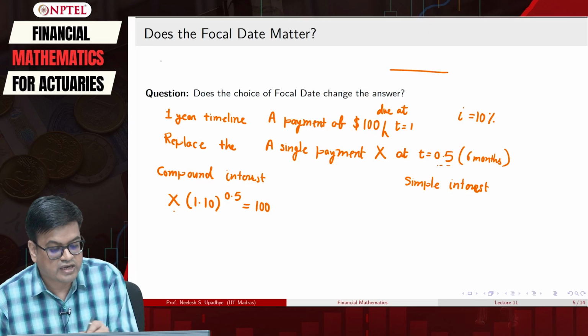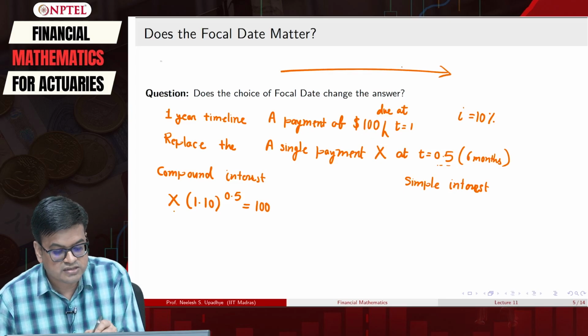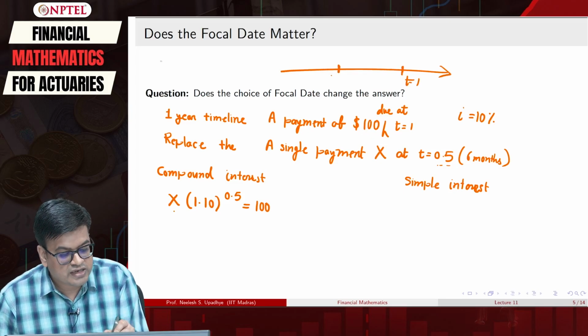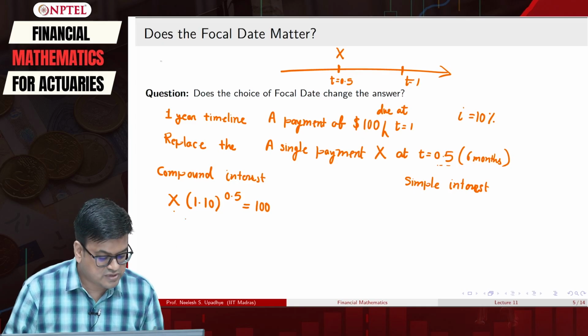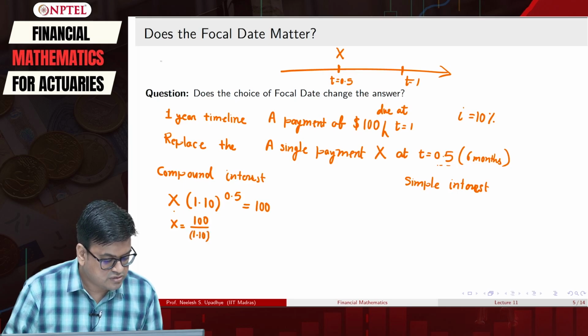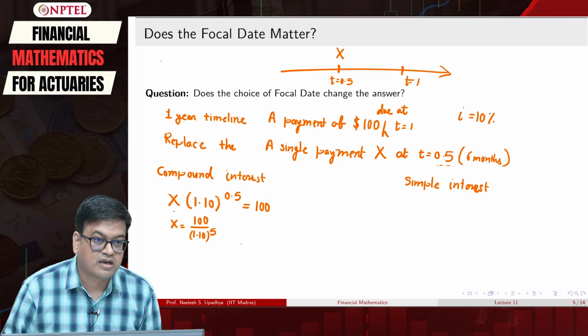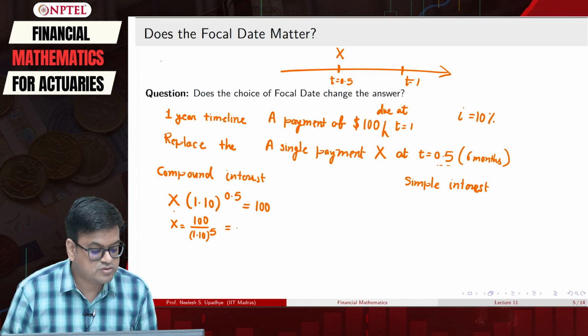If I draw a timeline, this is t equal to 1, I am looking at this value, which is x, and this is t equal to 0.5. So, how will I calculate this? It is very simple. Then x is going to be equal to 100 upon 1.10 raised to 0.5, and if that is the case, then what should be my x?